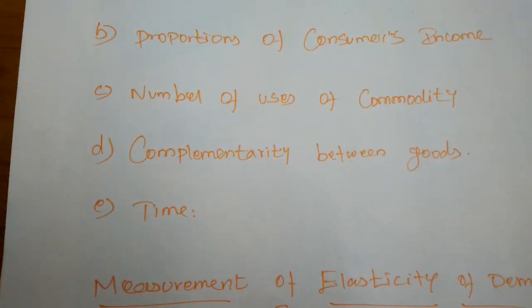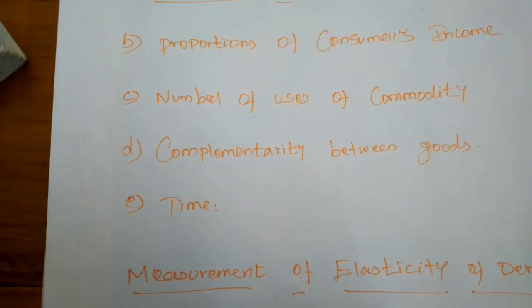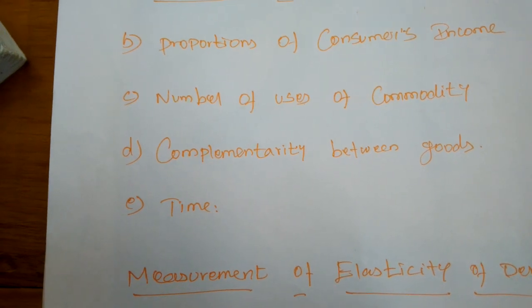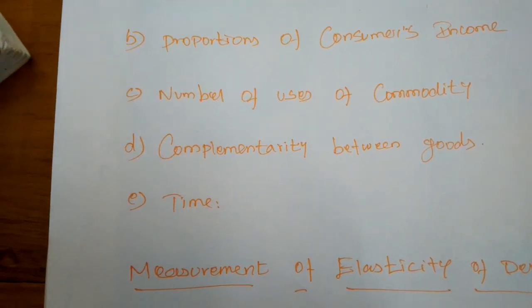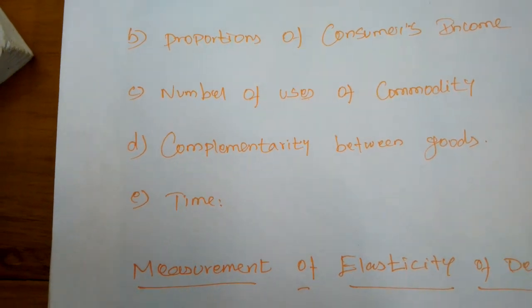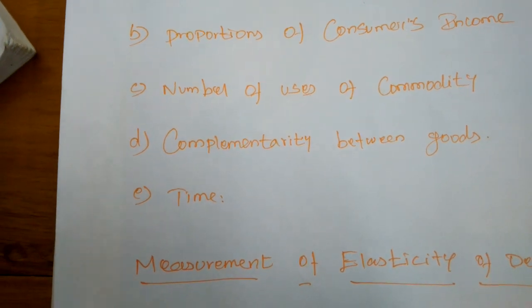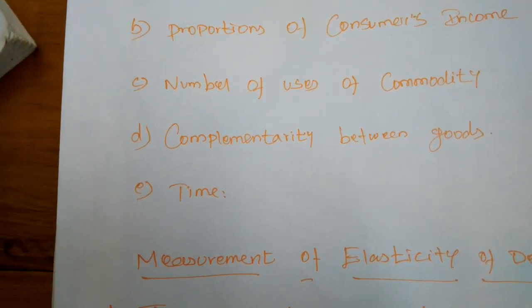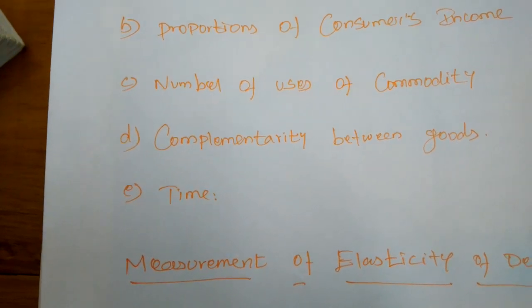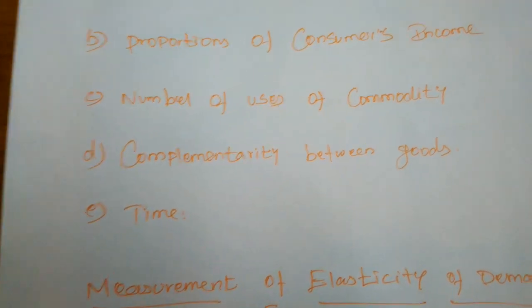Next, number of uses of a commodity. If a commodity is used for a greater number of uses, its price elasticity will also be larger. For example, milk is used as buttermilk, curd, ghee, and for making ice cream, etc. Hence, even a small fall in the price of milk will tempt consumers to use more milk for many purposes. Hence, milk has a greater price elasticity of demand.